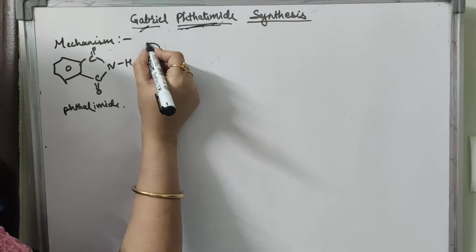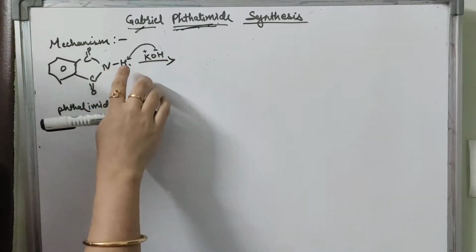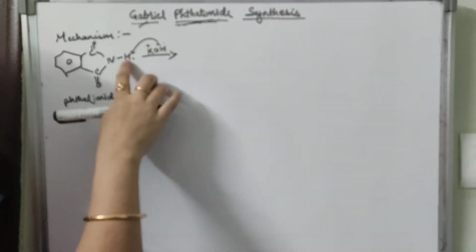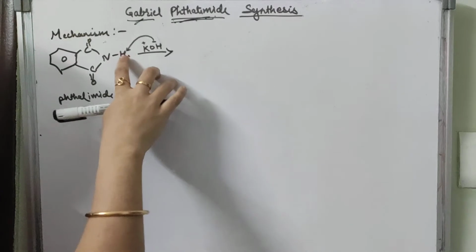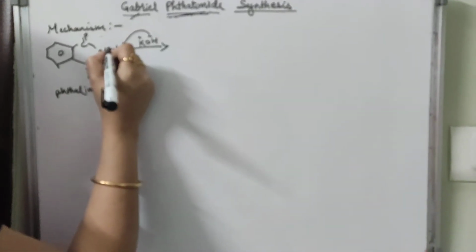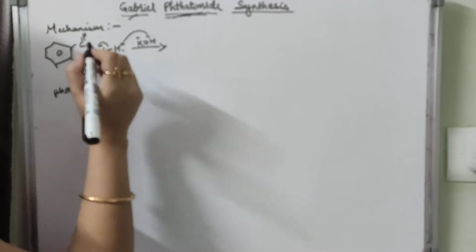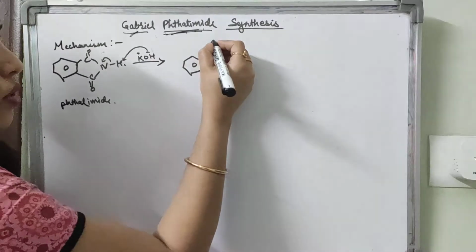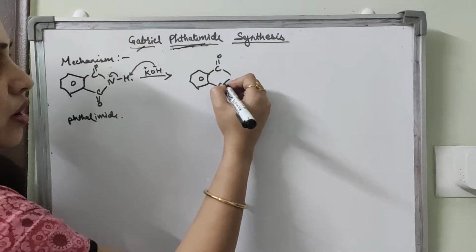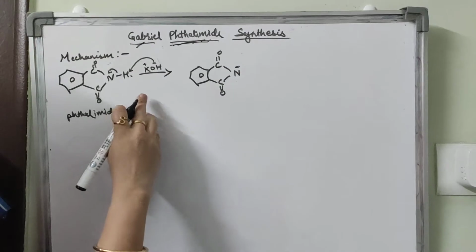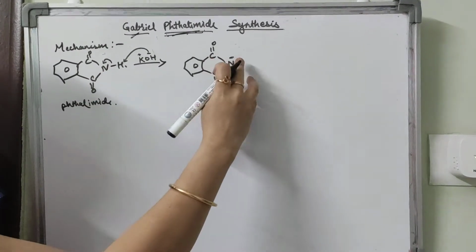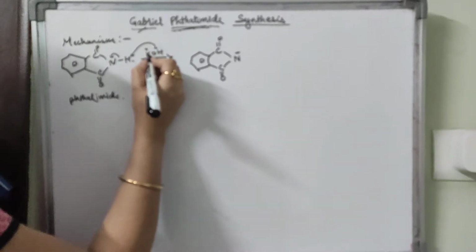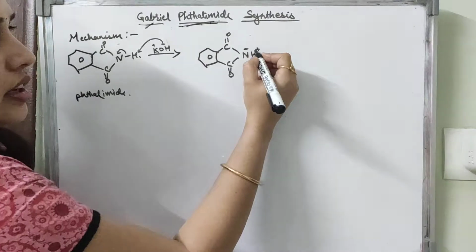This hydroxide ion attacks the hydrogen of phthalimide, and the lone pair of electrons shifts to the nitrogen, forming N minus, and the K plus is attracted to it.